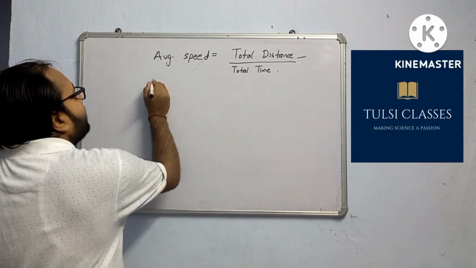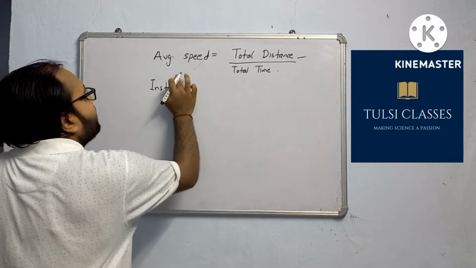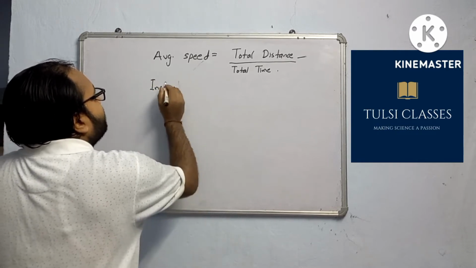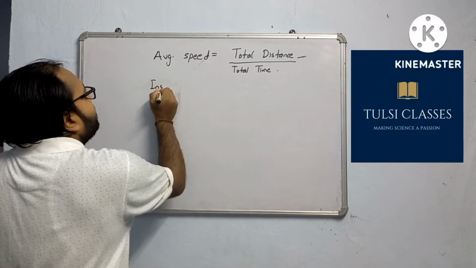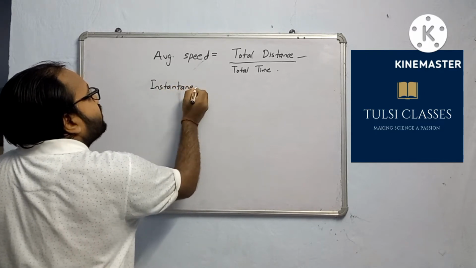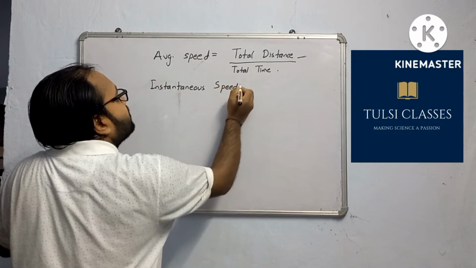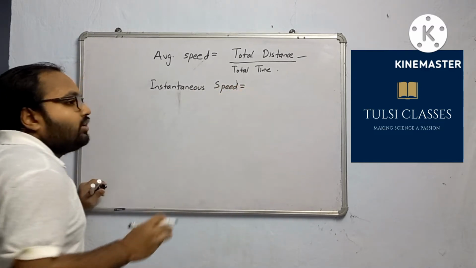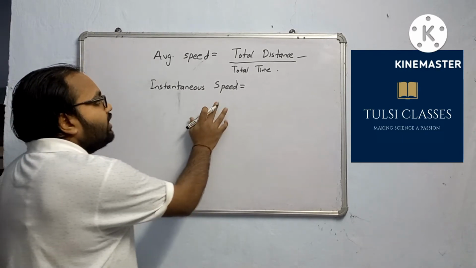Now what about instantaneous speed? Instantaneous speed means the speed at a particular point of time. As the speed varies continuously, there will be a particular speed at a particular point of time. How to find it?